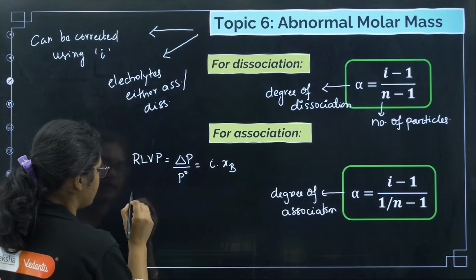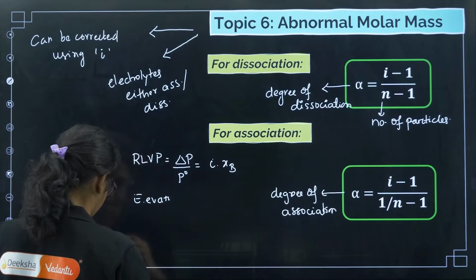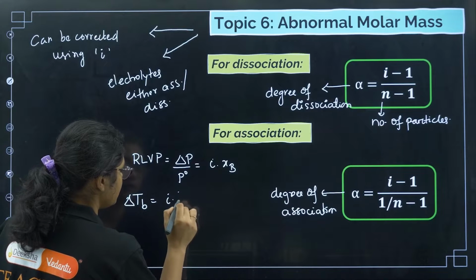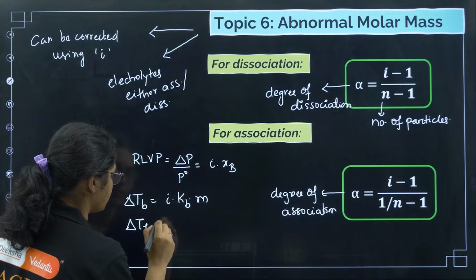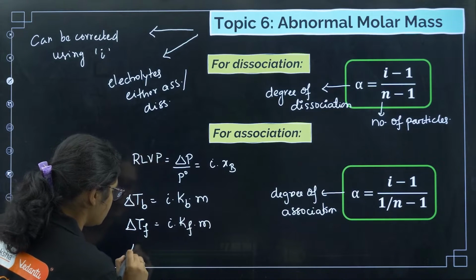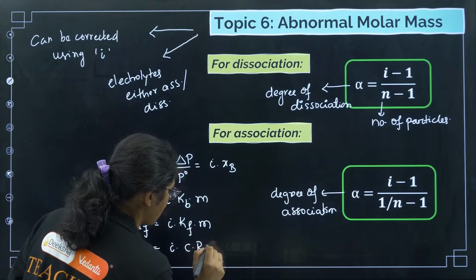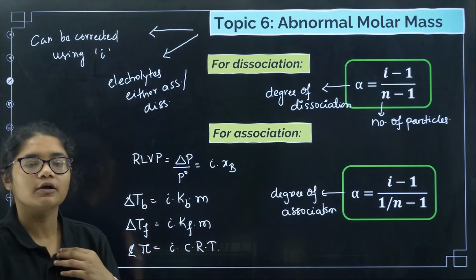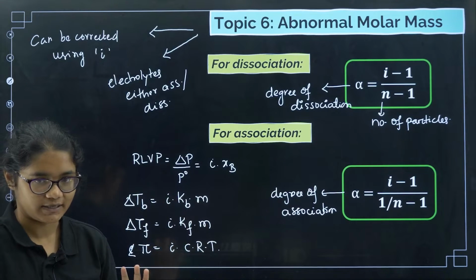Now the next one, elevation in boiling point, delta TB, I can write I into KB into M. Then depression in freezing point, delta TF is I into KF into M. Now if I want to write for osmotic pressure, that is pi, pi is equal to I into C into R into T. Okay, so these are the formulas that we can use for colligative properties when your solute is either associating or dissociating.